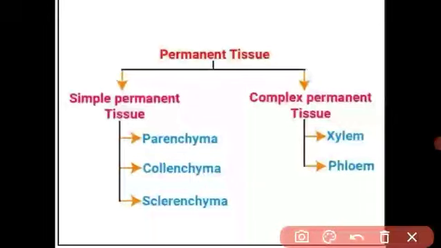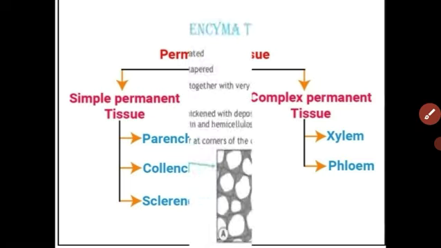In the last video, we have done parenchyma. Parenchyma tissue, we studied in the last video, beta. Where parenchyma tissue is found, how it is, what is the main function of parenchyma. Got it? And in this video, we are going to study collenchyma and sclerenchyma. Got it, student? Let us start the video.